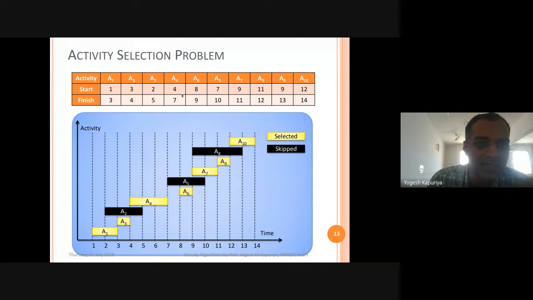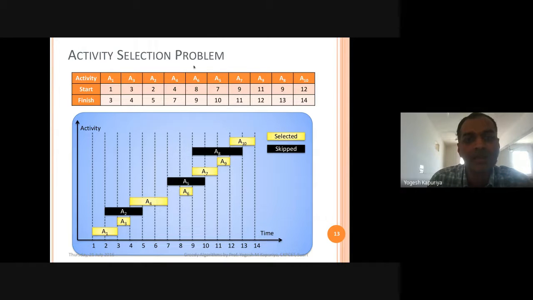So that's why I will make it black to just indicate that it is being skipped. Then comes the next in the sequence, A4. A4 has finish time 7, start time 4. Now again you will check the start time of A4 against the currently executing activity. Currently A3 is being executed. So we will again cross check these two values, A4 start time and A3 finish time. Because this is greater than or equal to this, we can schedule A4. So A4 will be scheduled just after A3 finishes.